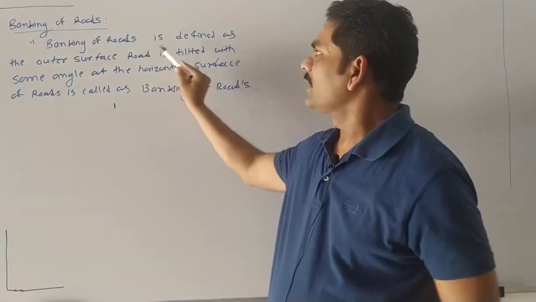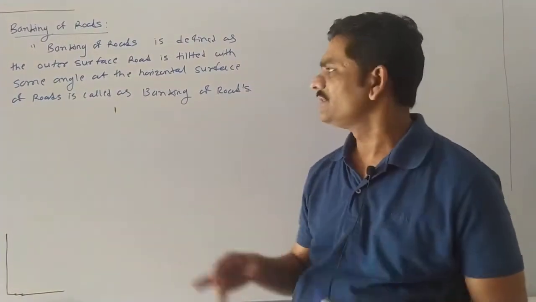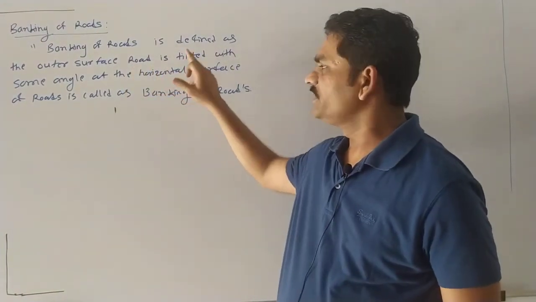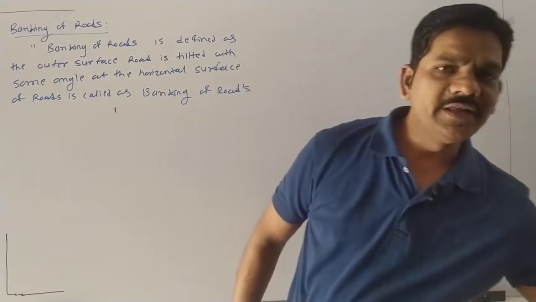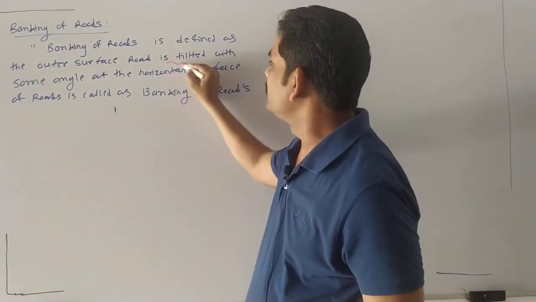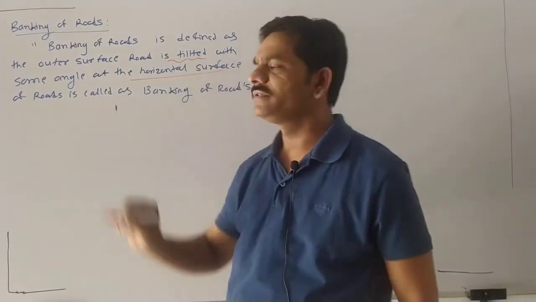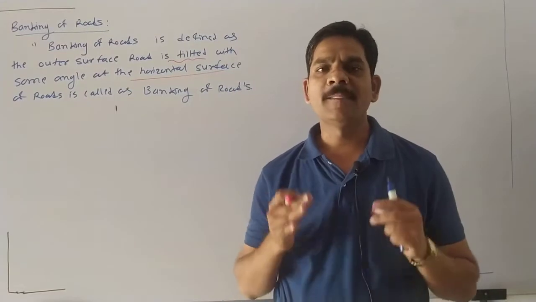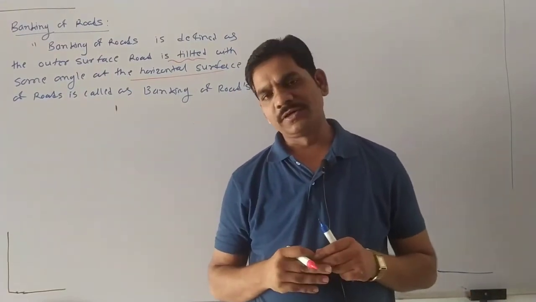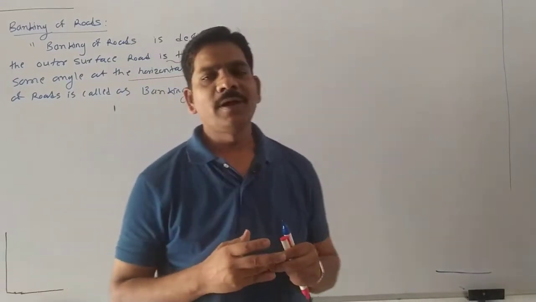What is the banking of road? It is defined as the outer surface of a road that is tilted. Means what is the condition given there? The condition is that a tilt will be there. So there is some inclination, tilted with some angle at the horizontal surface of a road. It is called a banking of a road. Yes or no? Yes.